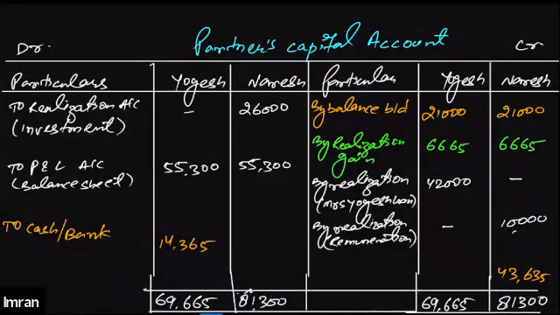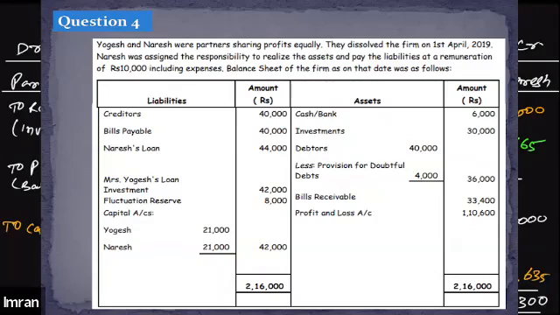But see, one very important point here. We need to recover 43,635 from Ramesh. But if you pay close attention to the balance sheet of the firm, you will find that the firm has already borrowed 44,000 from Naresh. Naresh has already lent the firm 44,000 rupees earlier.